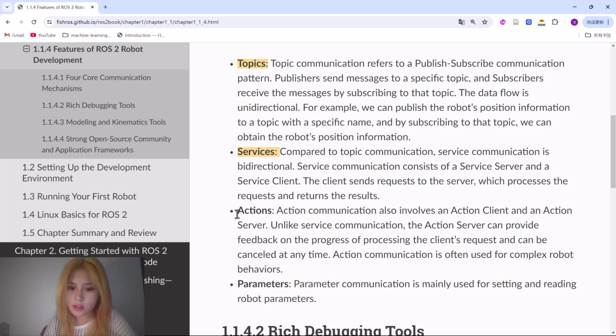Next is actions. Action communication also involves an action client and an action server. Unlike service communication, the action server can provide feedback on the progress of processing the client's request and can be cancelled at any time. Action communication is often used for complex robot behaviors. Next, parameters. Parameter communication is mainly used for setting and reading robot parameters.